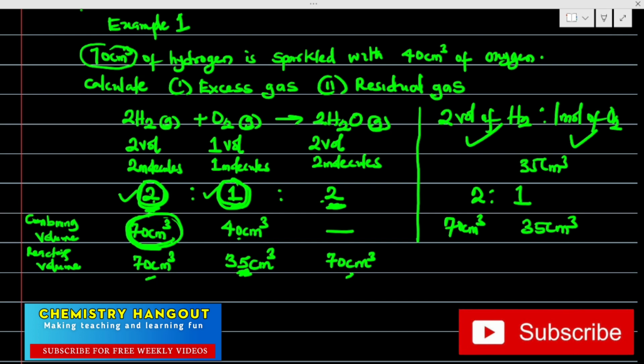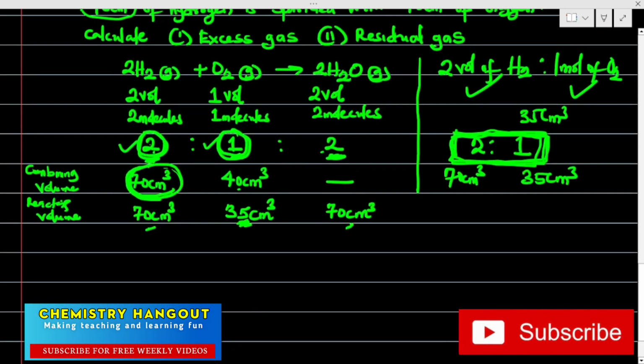So from here now, this particular ratio is very, very important, and that's where your Avogadro's and Gay-Lussac's law is coming in. This 2 to 1 is important. So if I'm using 70 centimeter cube of this, I need only 35 of that. Now, what is the volume remaining here?